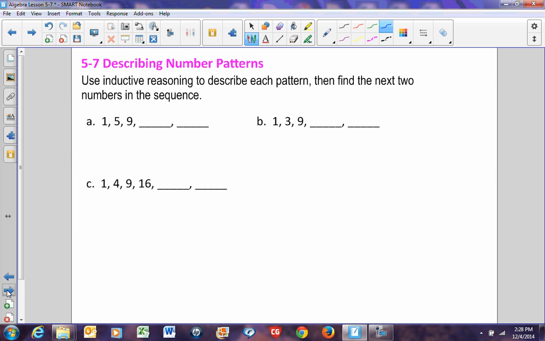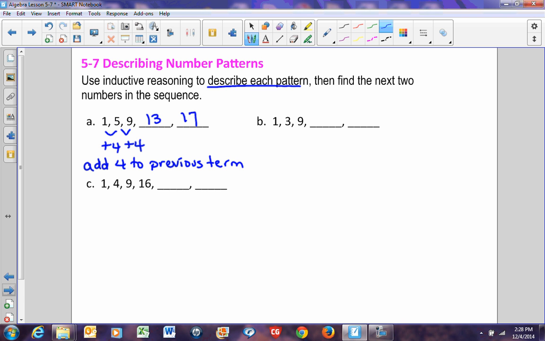We're going to look at these sequences here, and we're going to use inductive reasoning to try to find a pattern and then find the next 2 numbers within the sequence. If we look at this, 1, 5, 9. Well, 1 to 5, you're going to add 4. 5 to 9, you're going to add 4. So my inductive reasoning tells me that we're going to add 4 to the previous term. If I was going to describe the number pattern, I would say add 4 to the previous term. And you have to say previous term. You can't just say add 4. So if this pattern were to continue, 9 plus 4 is 13. 13 plus 4 is 17.